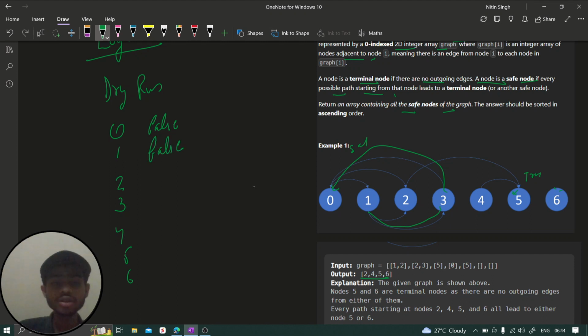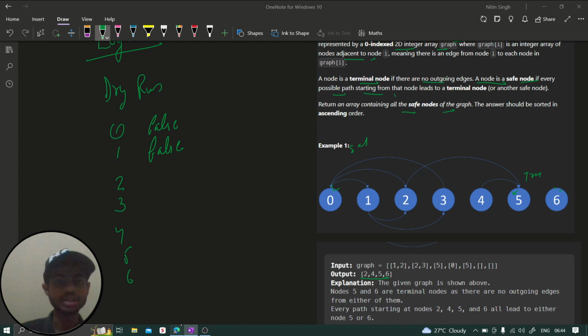So 1 is also false, and we'll keep doing all these things, and we'll say if a node is coming again, then check what is the value of that particular node. If it is true, then take it true, otherwise take it false. Simple. I hope it makes sense. Now let's move to the implementation part and let's see how we can implement this one, right?